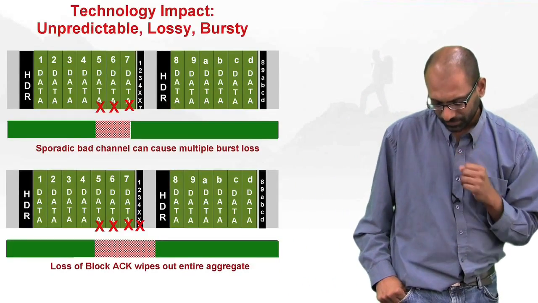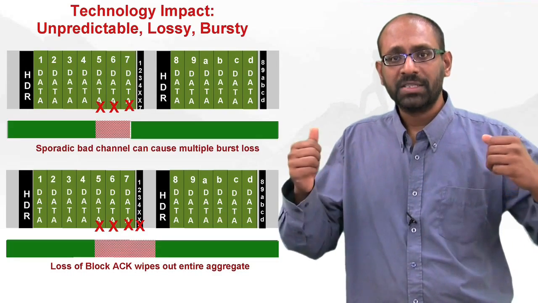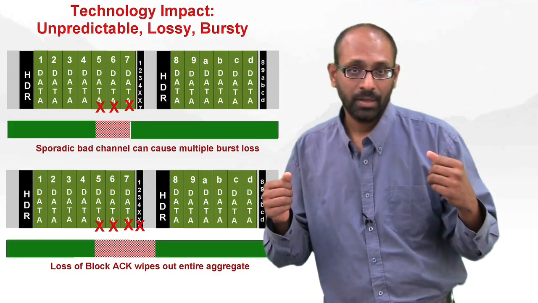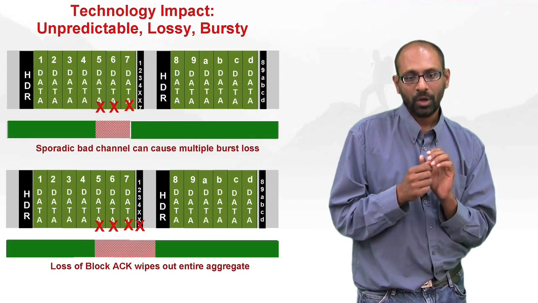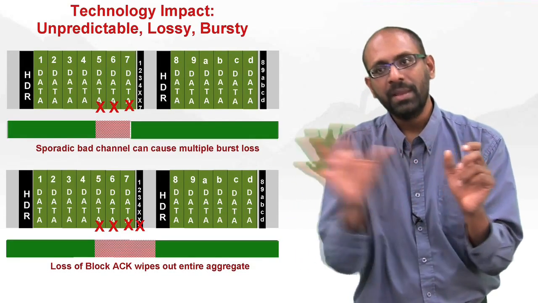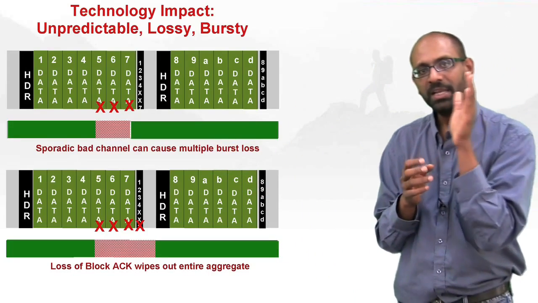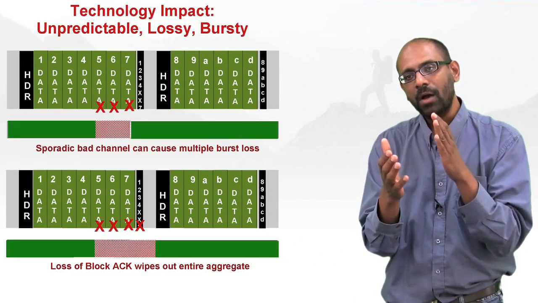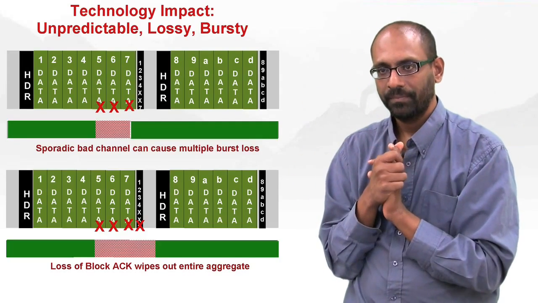The second key point: I extolled the virtues of the burstiness of 11n in a companion video where we talked about the core technology. We talked about the fact that in one contention round, we were able to send many frames. That's a good thing. However, if you see any loss, notice that now you're not just going to lose one frame, you're going to lose a bunch of frames back to back.